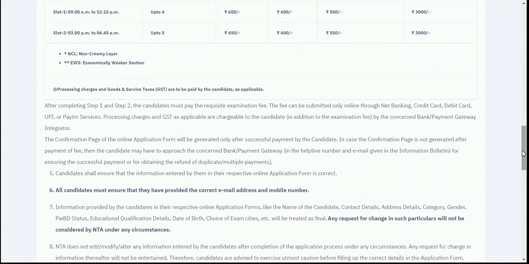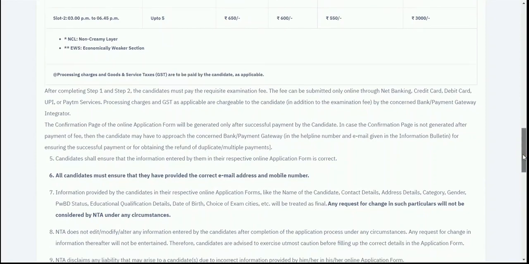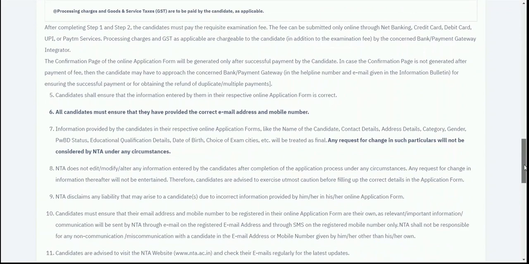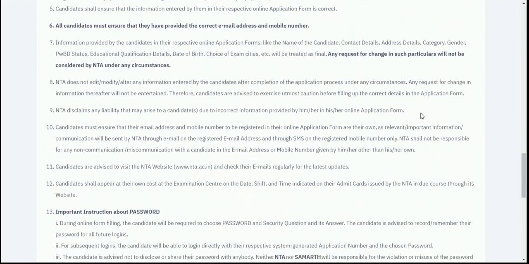the fee payment. All the candidates must ensure that they have provided their correct email address and mobile number, because all the OTPs related to the application will be forwarded to the registered email address and mobile number. So make sure that you provide your own email ID and mobile number, and it should be correct and validated. And make sure that all the details which you have entered are correct, because you will not be allowed to modify any detail once the form is submitted.